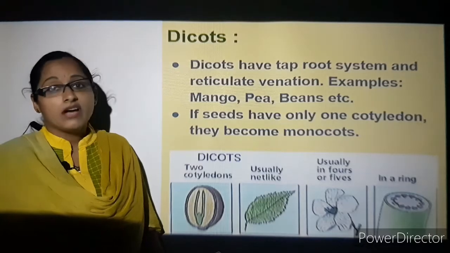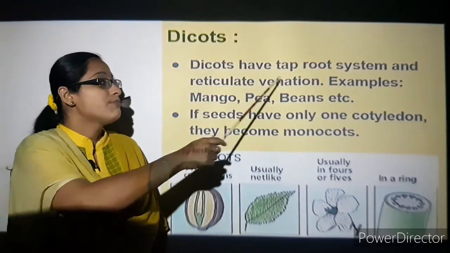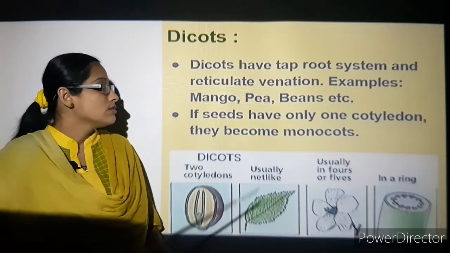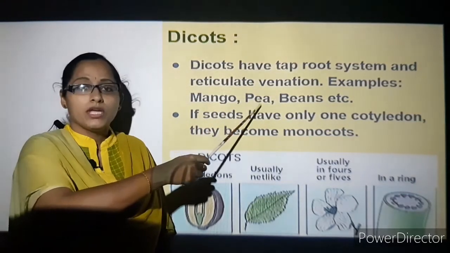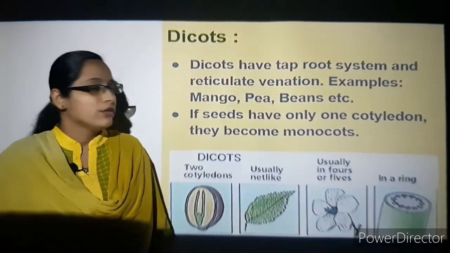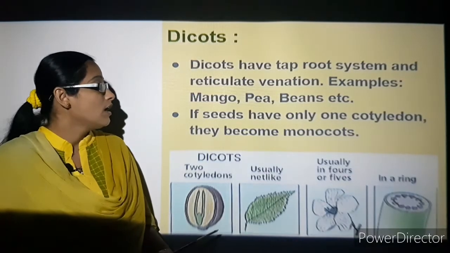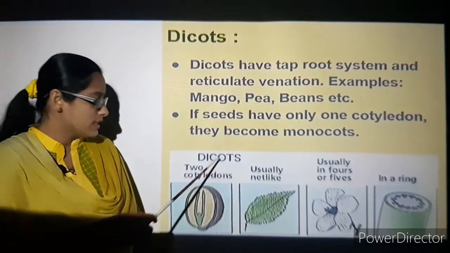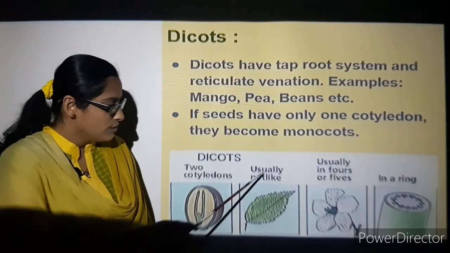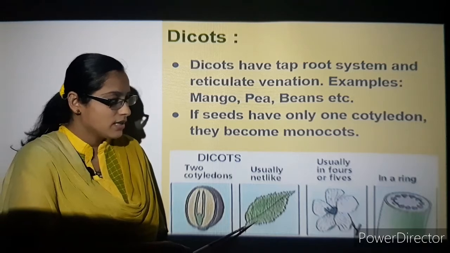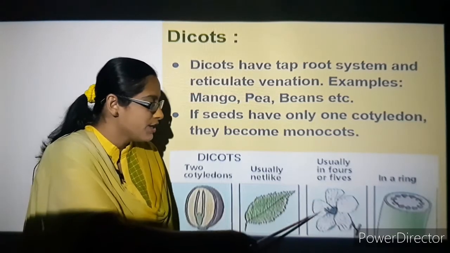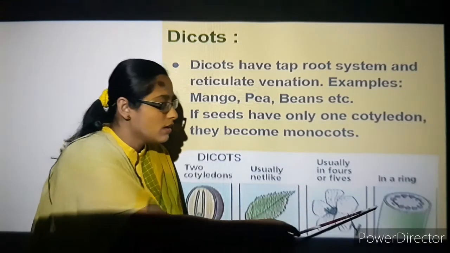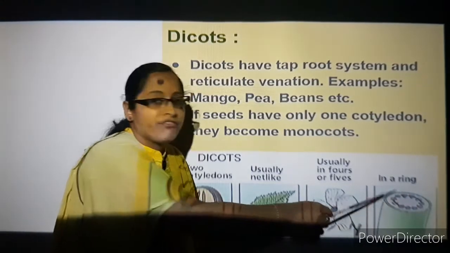Next come the dicots. Dicots have a tap root system and reticulate venation. Examples are mango, pea, beans, etc. If seeds have only one cotyledon, they become monocots. In dicots, we can see two cotyledons here. Usually the leaves are net-like, and the petals are 4 or 5 in number. Vascular bundles are arranged in the formation of a ring.